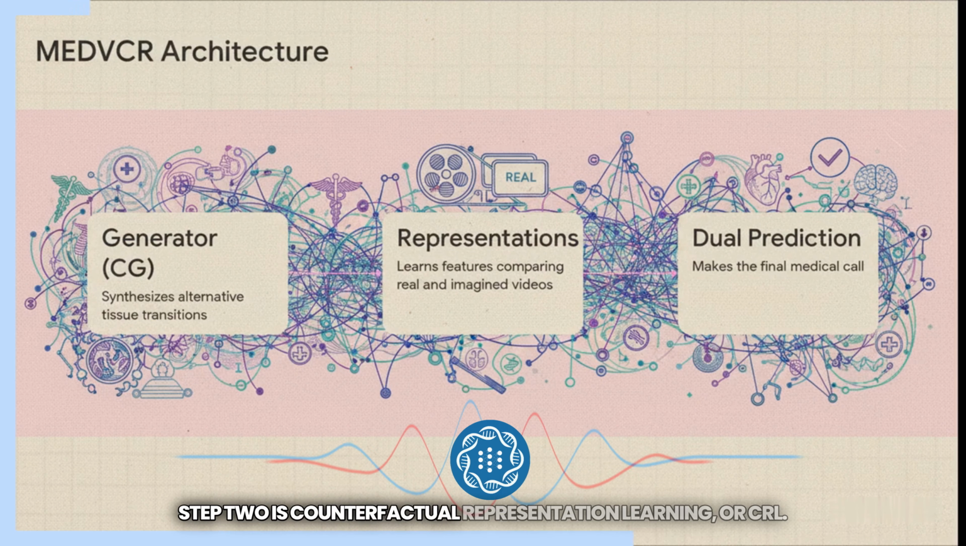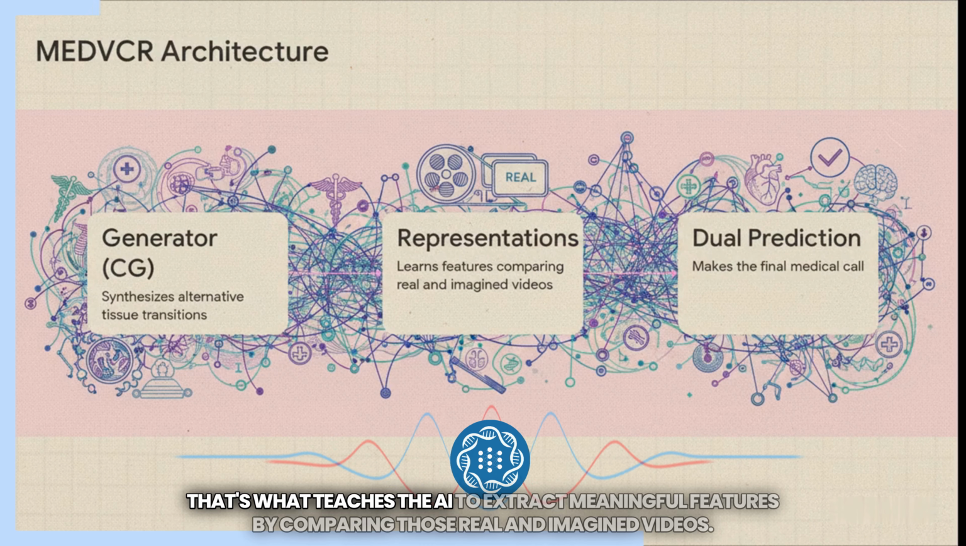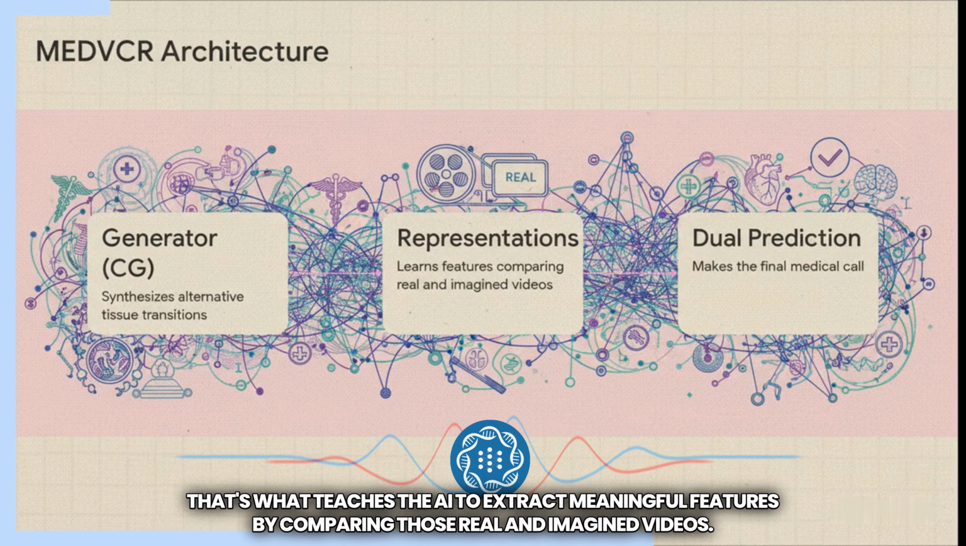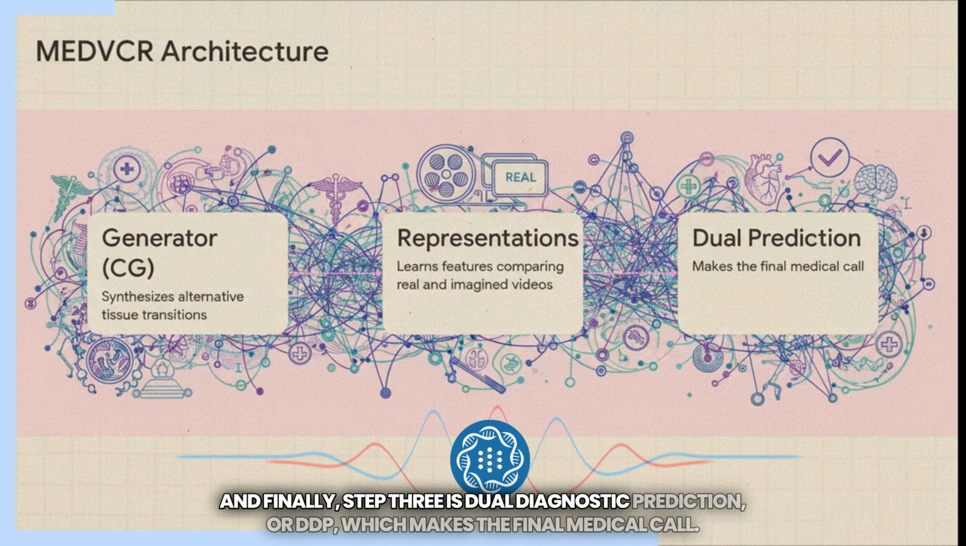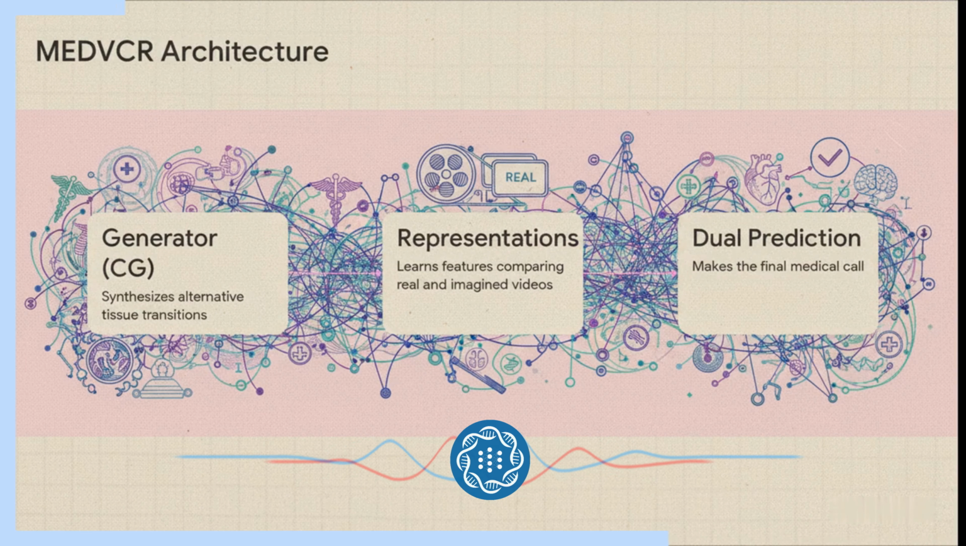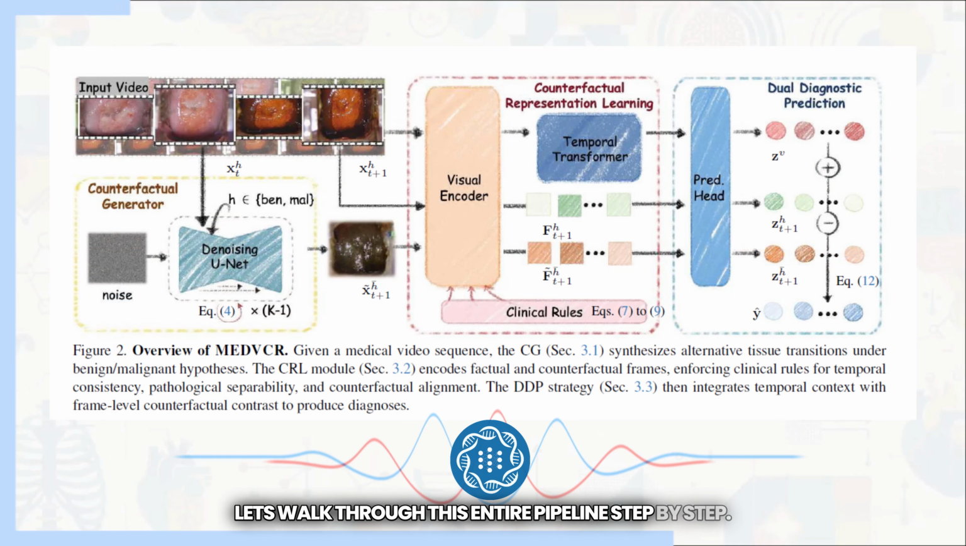Step 2 is Counterfactual Representation Learning, or CRL. That's what teaches the AI to extract meaningful features by comparing those real and imagined videos. And finally, step 3 is Dual Diagnostic Prediction, or DDP, which makes the final medical call. Let's walk through this entire pipeline step by step.